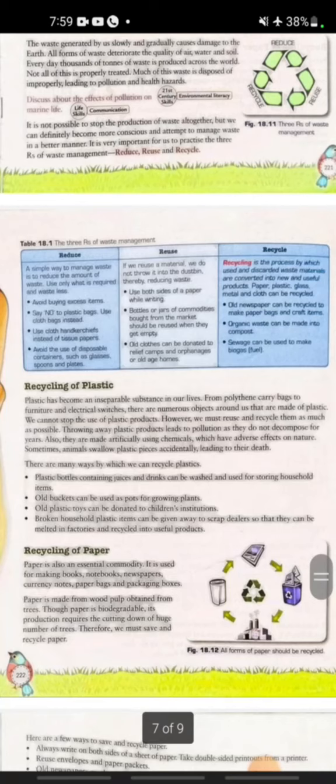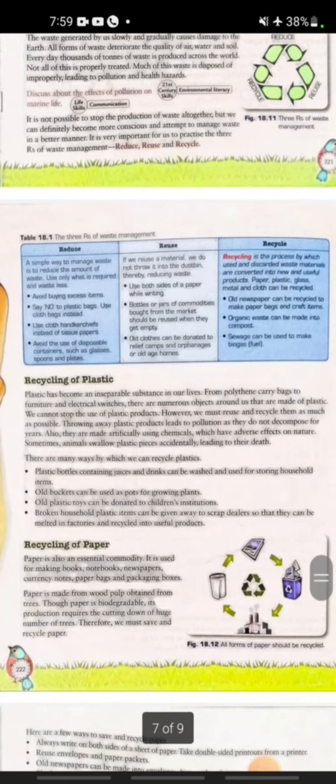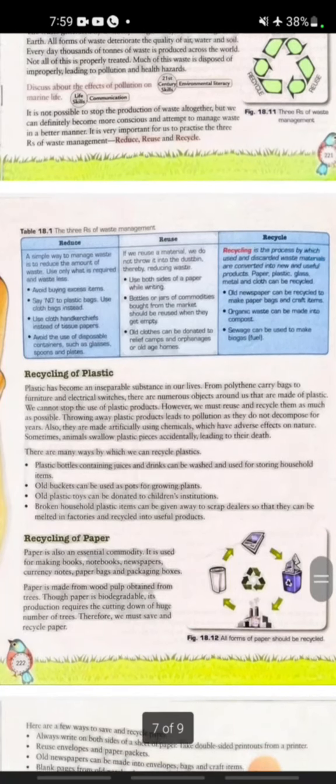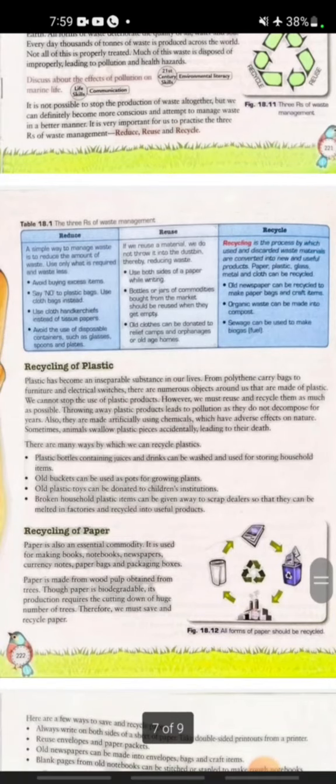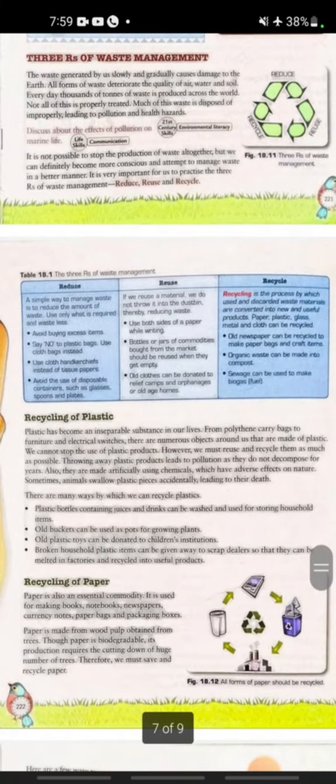Now we discuss recycle. Recycle is the process by which used and discarded waste materials are converted into new and useful products. For example, old newspapers can be recycled, and organic waste can be made into compost. And what is the recycling of plastic?